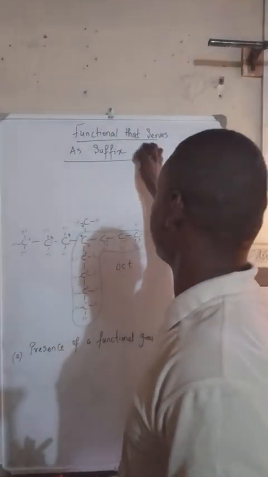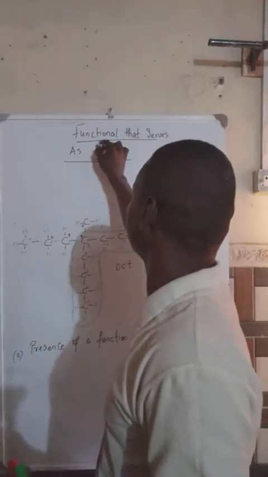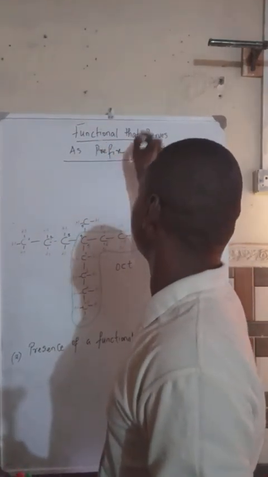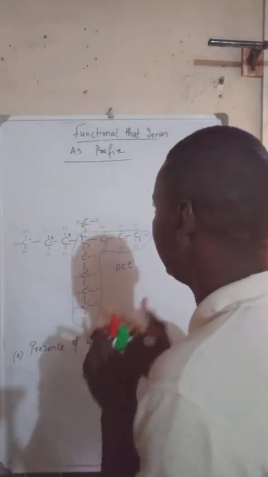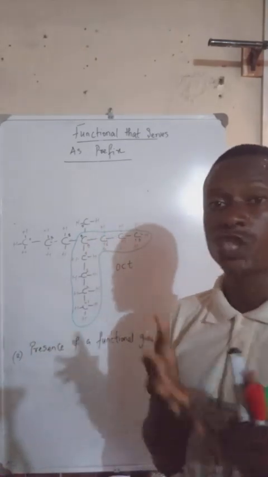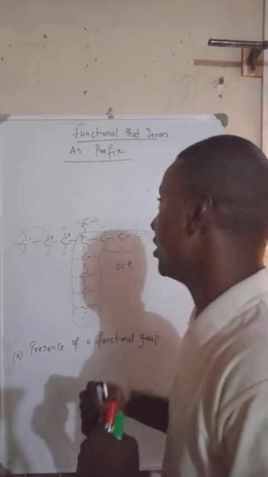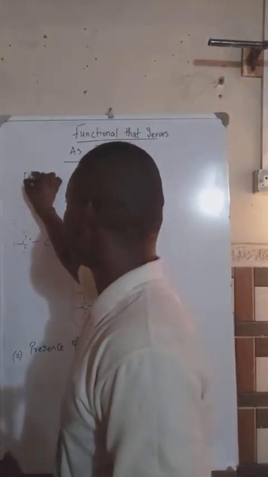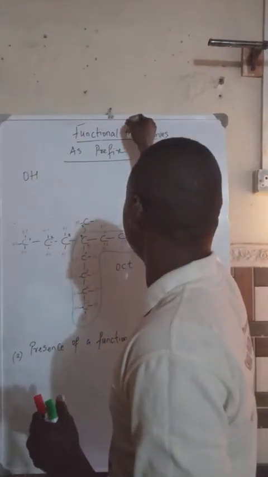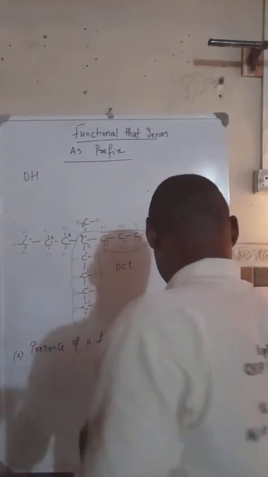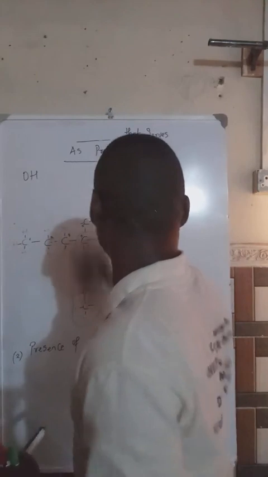Functional groups that serve as prefix. There are certain functional groups that can exist as both suffix and prefix. So I'm going to start with such a functional group. Remember, we saw OH as a functional group.